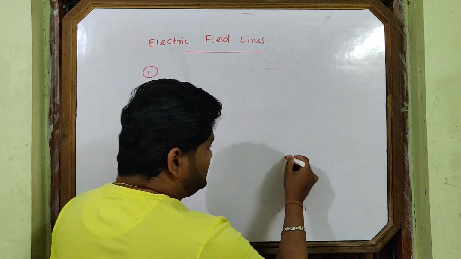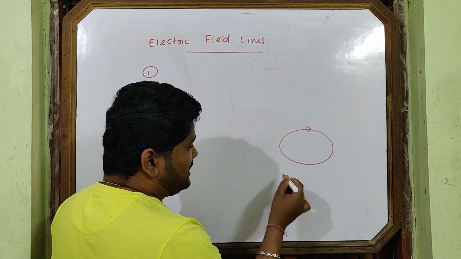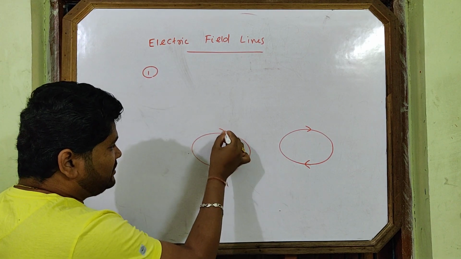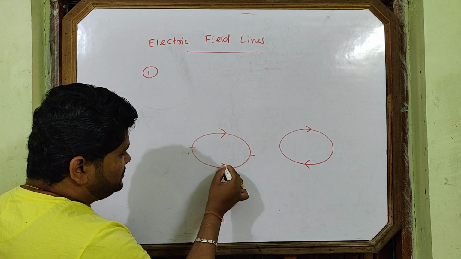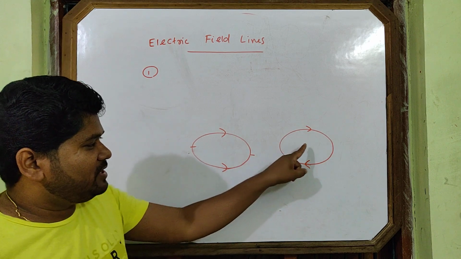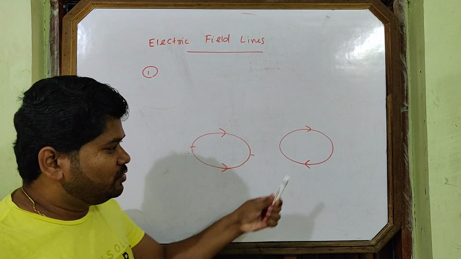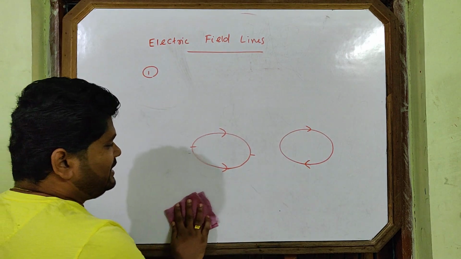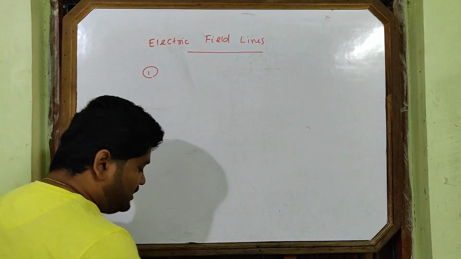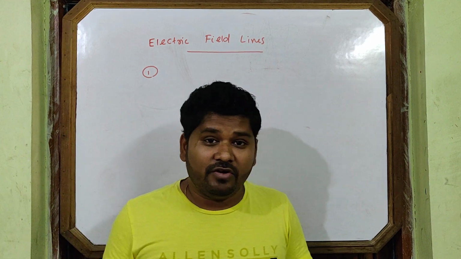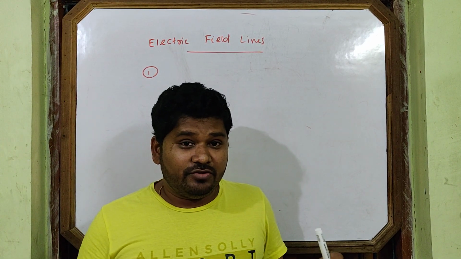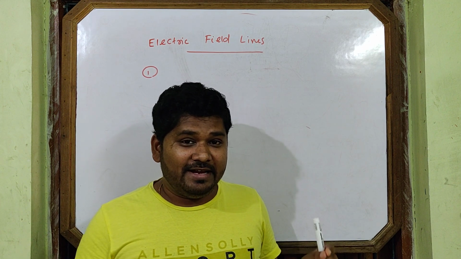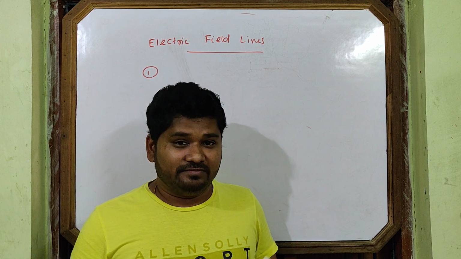What is called a loop? If it will be like this, it is called a loop. If it goes in this way, from this point to this point, also goes in this way, it is called a closed loop. So this type of situation will not happen in electric lines of force. So electric lines of force cannot form closed loops. In the 2020 board examination a question came: why electric lines of force cannot form closed loops?